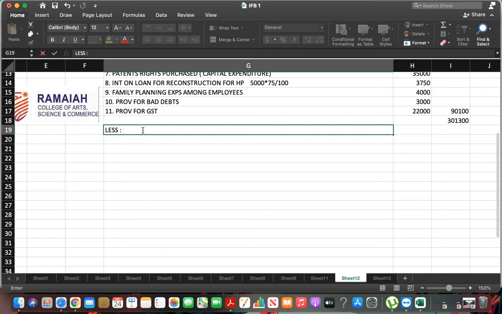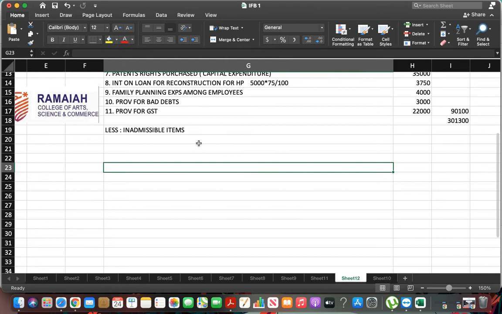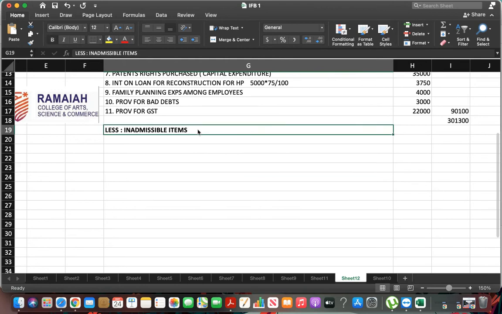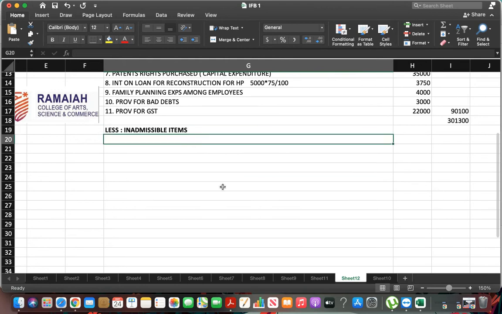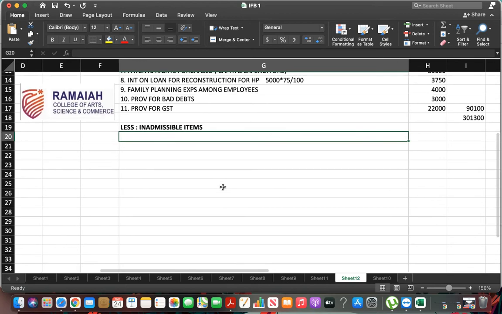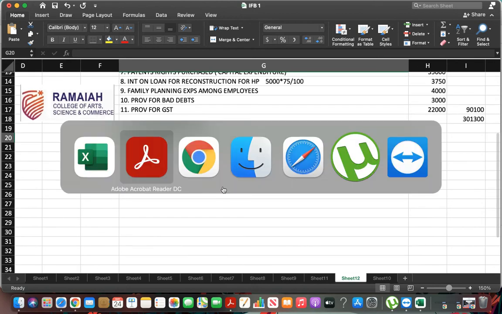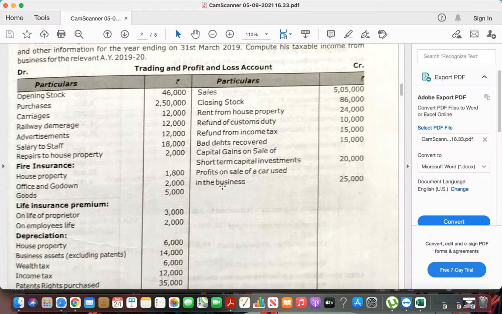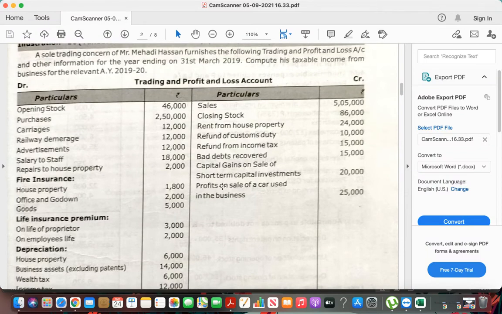Next, less inadmissible items. Now we have to go by credit side. Okay. First one, sales belongs to business.